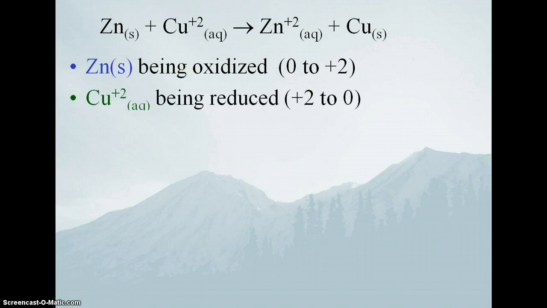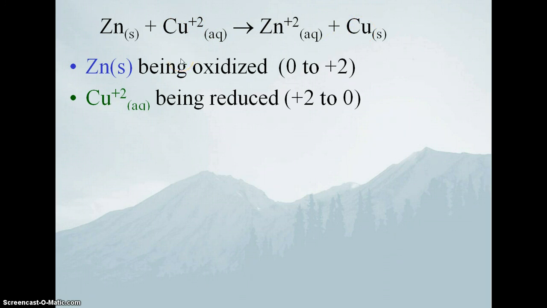And the copper ion is being reduced. It's going from a +2 to a 0. Now I can't say zinc is being oxidized and copper is being reduced because I have 2 different zincs. I have a zinc over here, I have a zinc over here, and they are very different. I have a copper over here, I have a copper over here, they are very different. So I have to be very, very crystal clear.